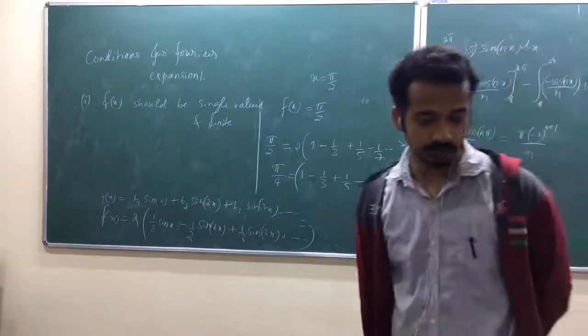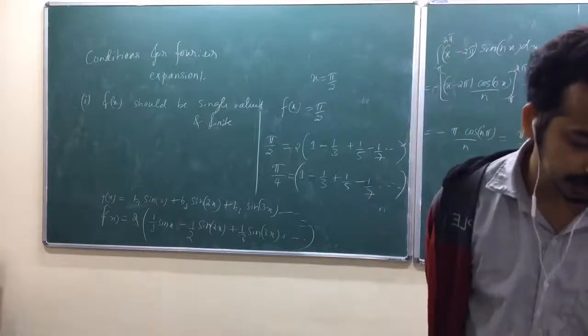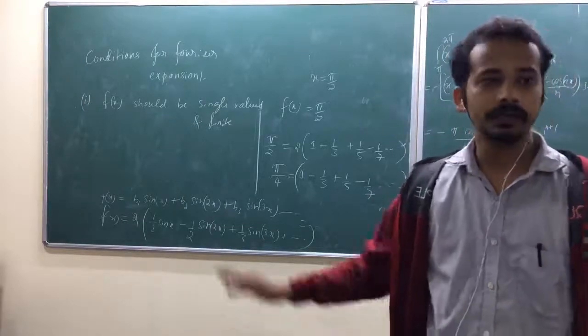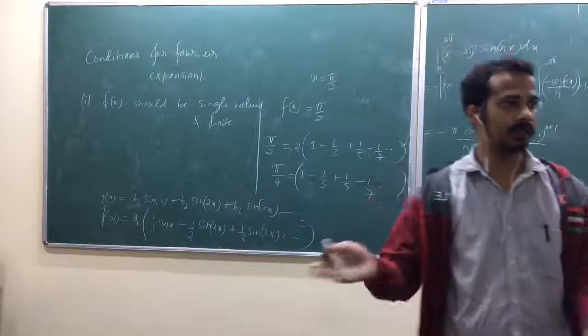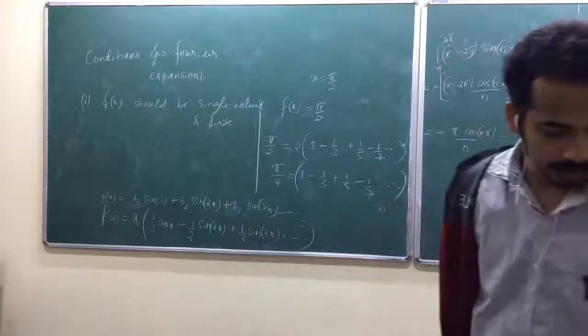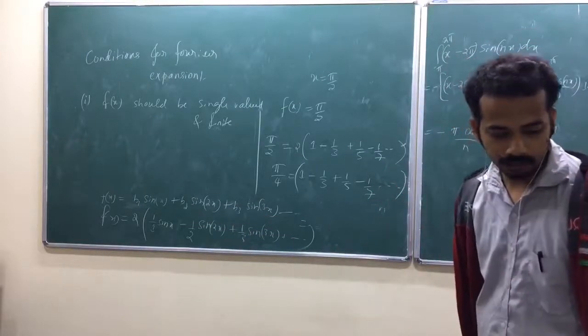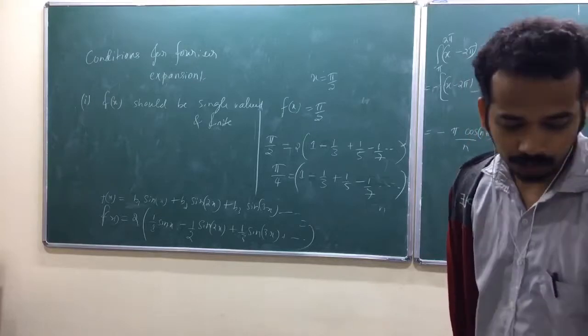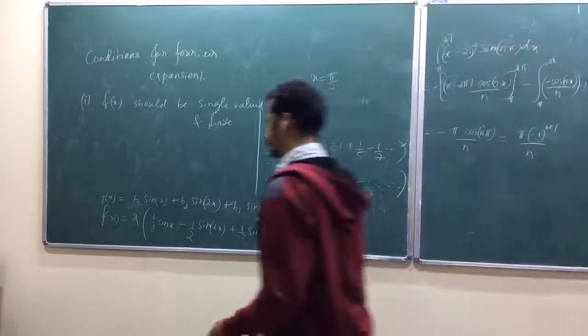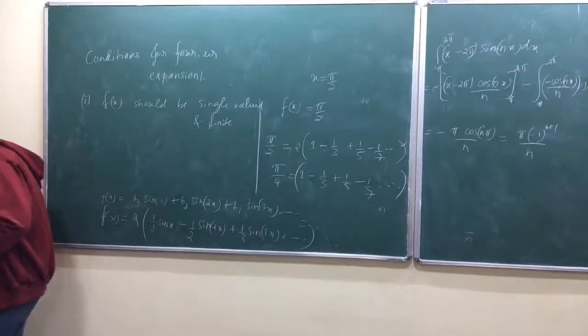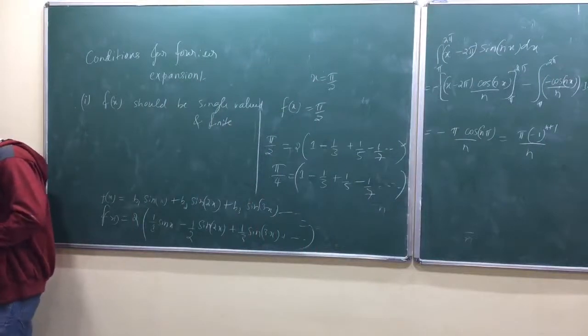What was the second sentence? F of x should have a finite number of discontinuities in the region of interest, or the region where we are expanding. Third one, f of x should have a finite number of maxima and minima.